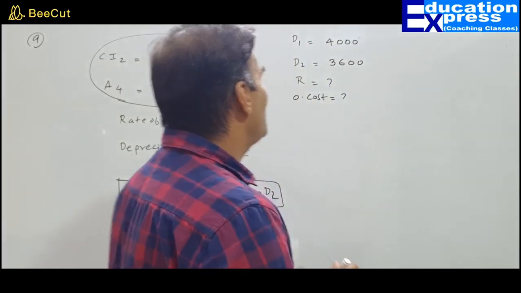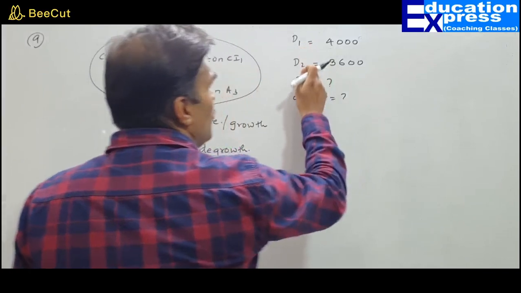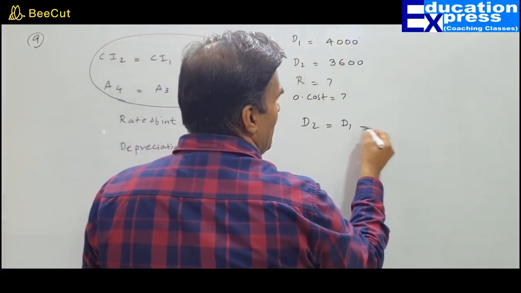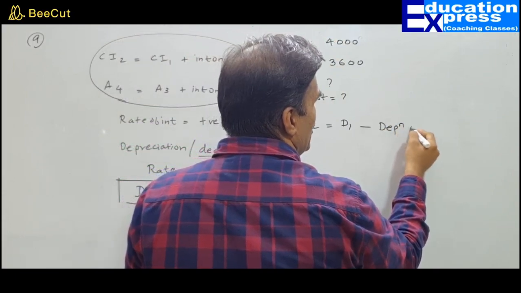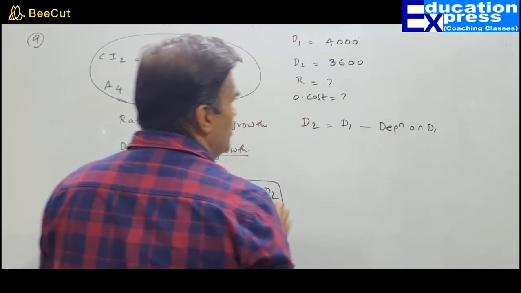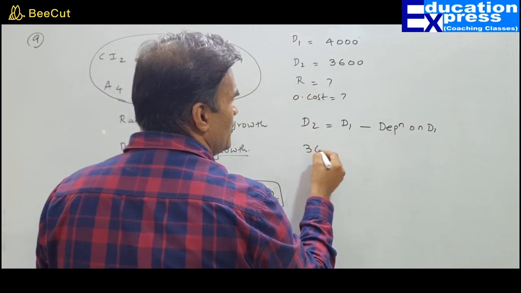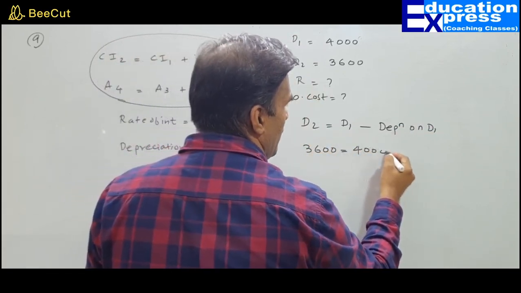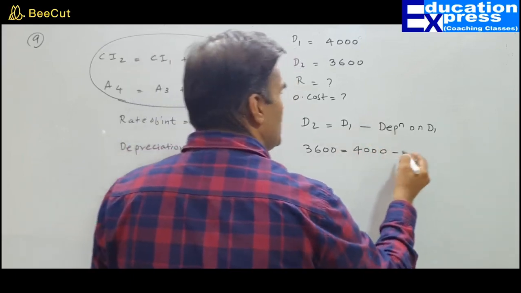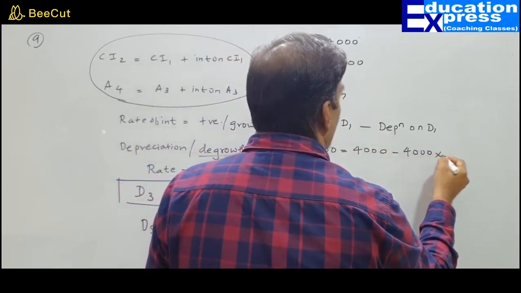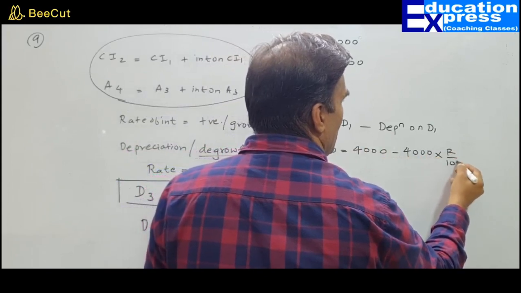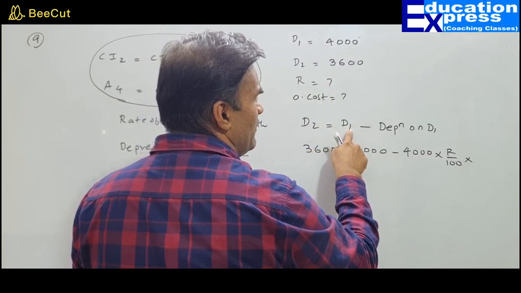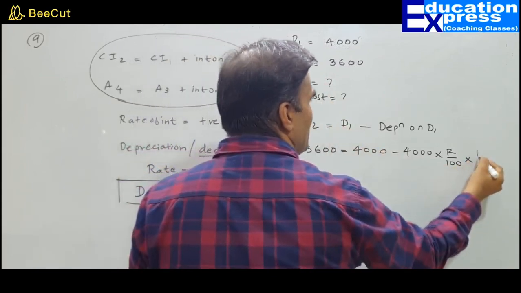Anyway, come to this question. D1 and D2 both are given. So can I say D2 equals D1 minus depreciation on D1. What is D2? 3,600. What is D1? 4,000. So depreciation on 4,000 means 4,000 into rate, not available, into time. What is the time duration? From second year to first year, or from first year to second year, it is 1 year.